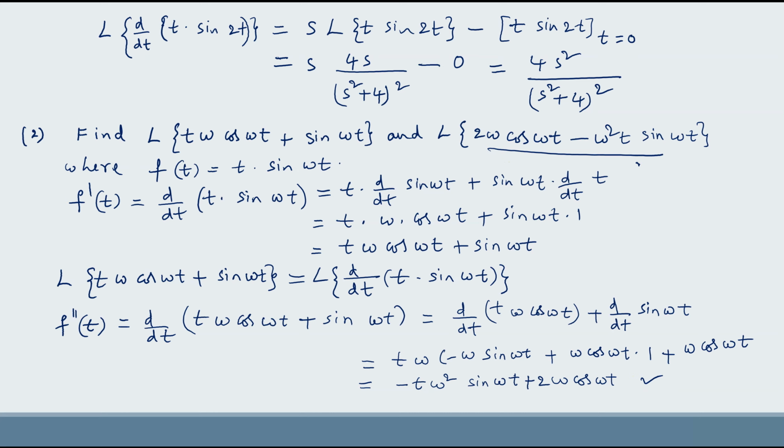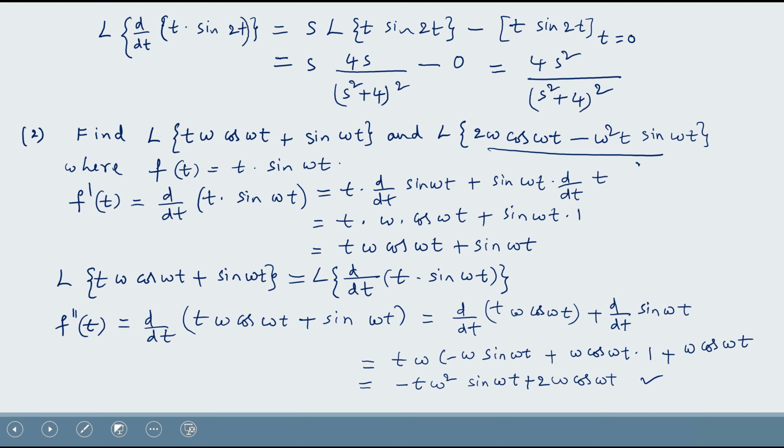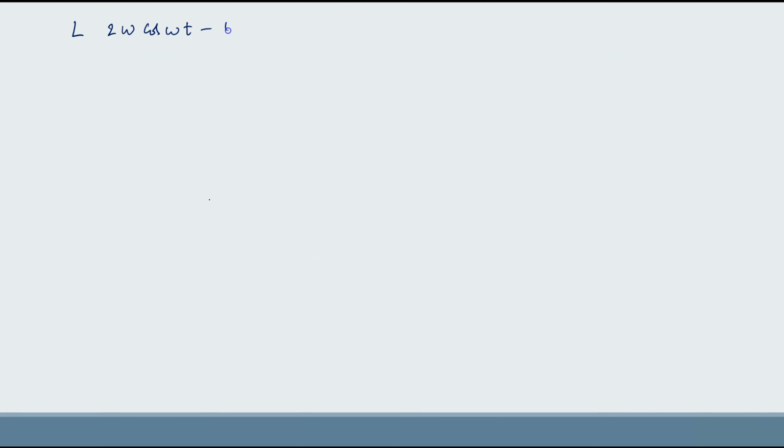So here Laplace transform of 2 omega cos omega t minus omega square t sin omega t is nothing but second order derivative of t sin omega t.